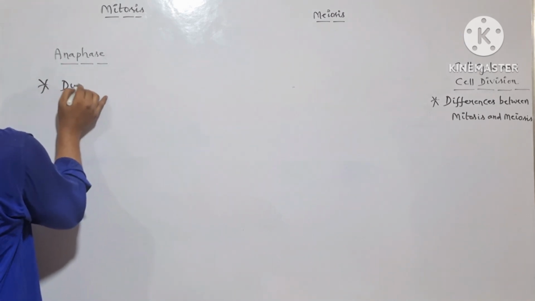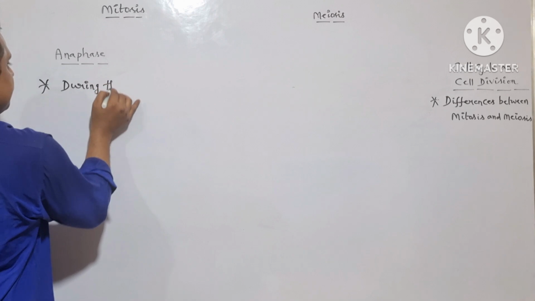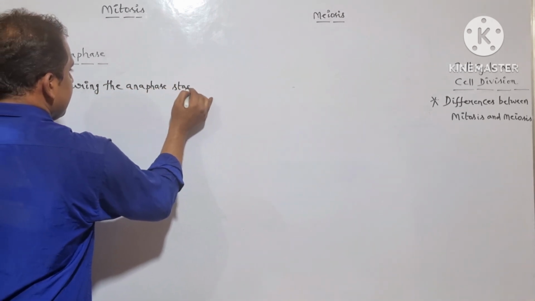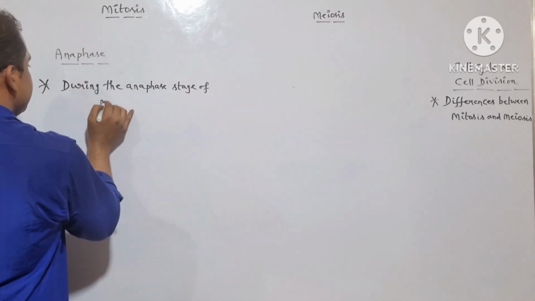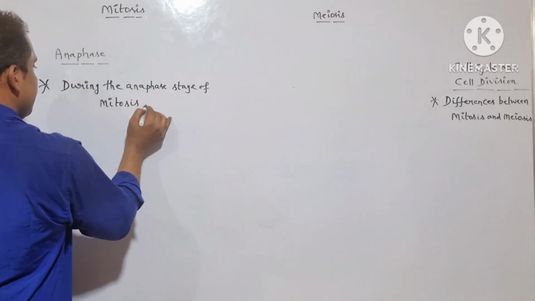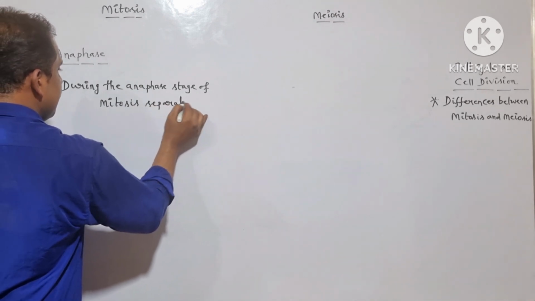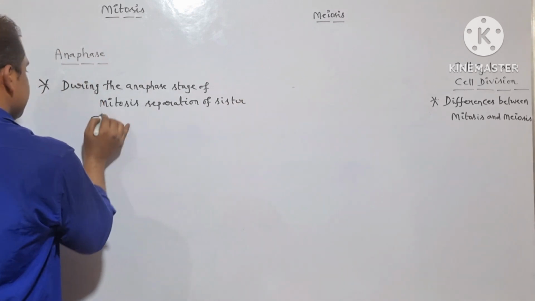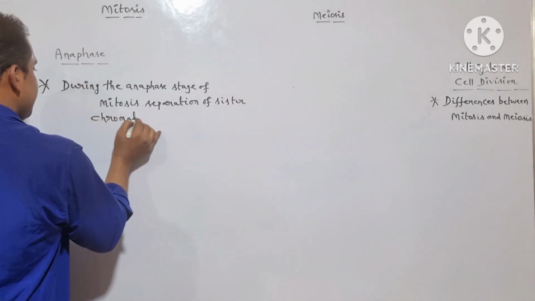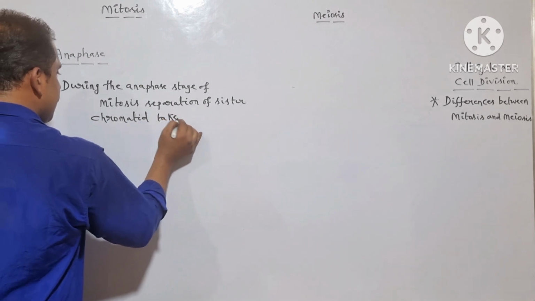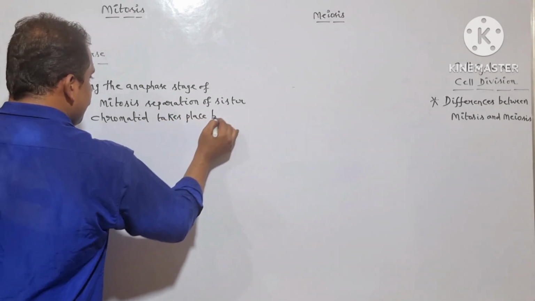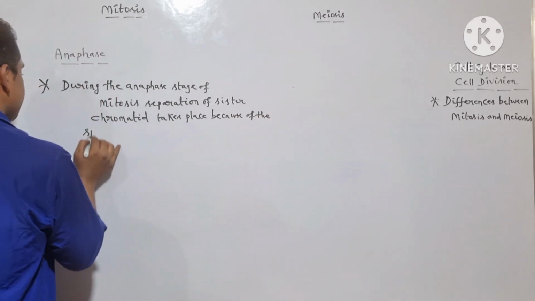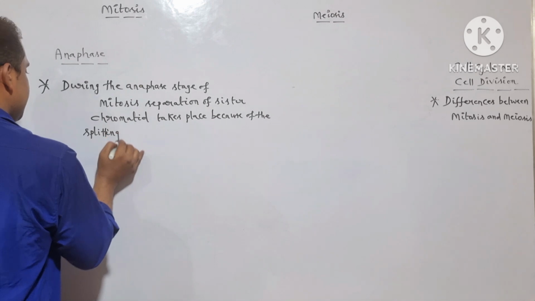During the anaphase stage of mitosis, separation of sister chromatid takes place because of the splitting of centromere.